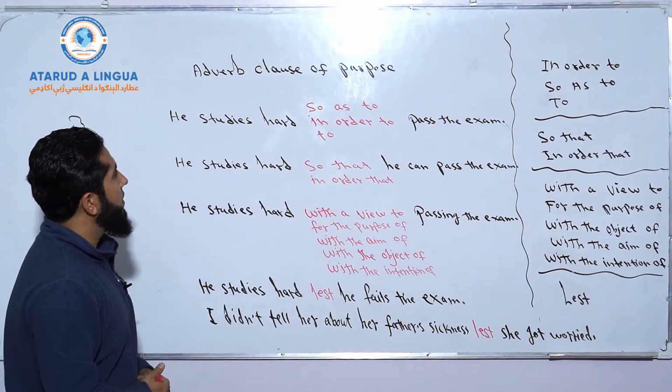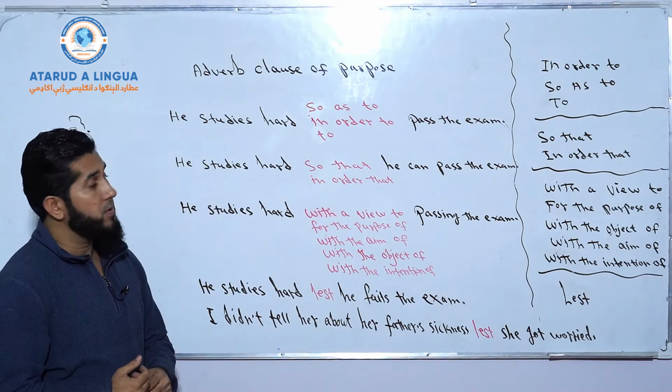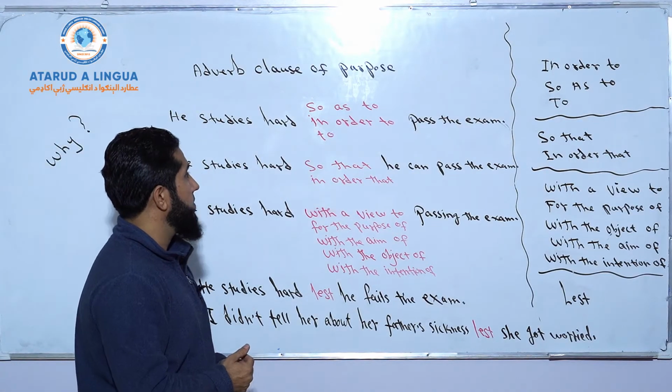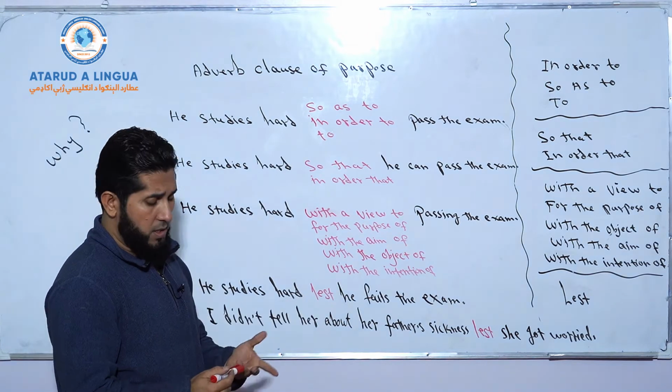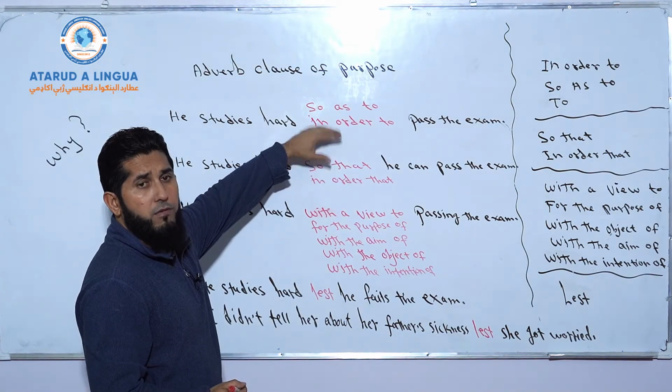He studies hard so as to pass the exam. He studies hard in order to pass the exam. Or finally, the short form, he studies hard to pass the exam. As I told you, they have double functions.